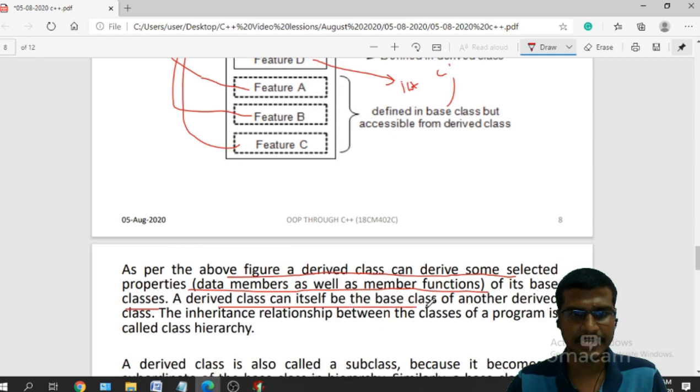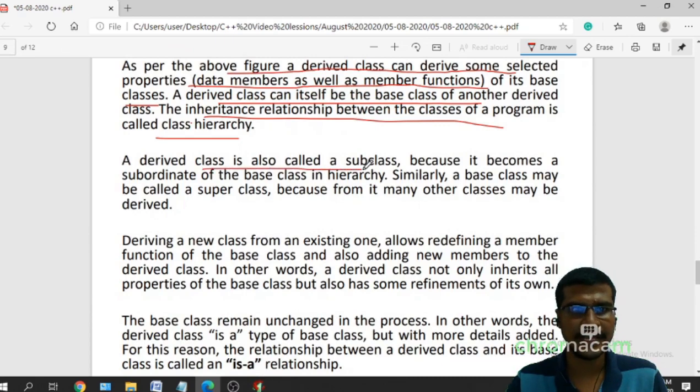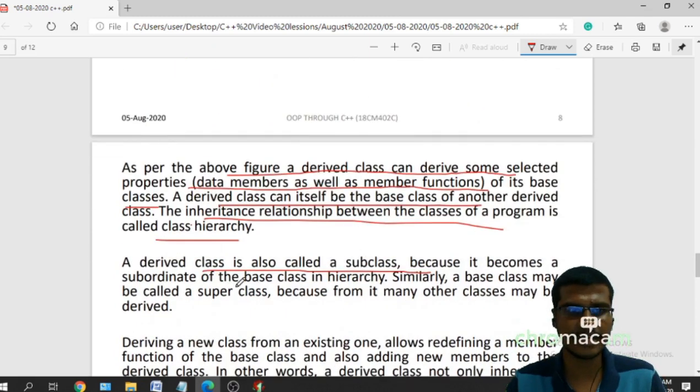A derived class can itself be the base class of another derived class. The inheritance relationship between the classes of the program is called hierarchy. Okay, this is called hierarchy. A derived class is also called a subclass, because it becomes a subordinate of the base class in the hierarchy.